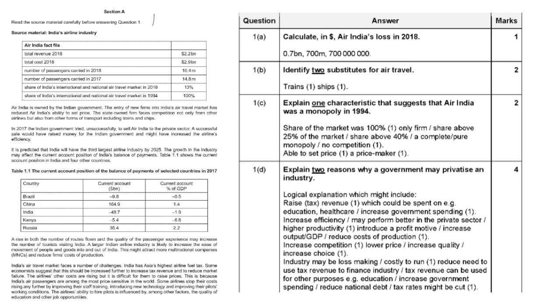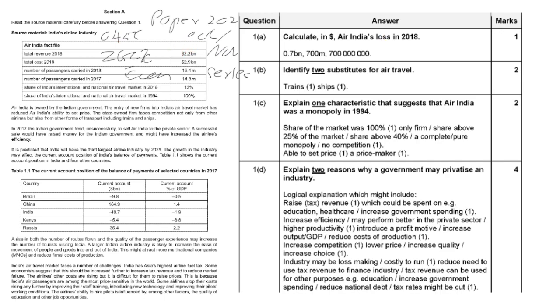So this is the 2021 October November series, okay, for 0455 IGCSE economics. Okay, so let's get started. 1A. So we have to calculate the Indian losses. So we have to take a look at the data file.